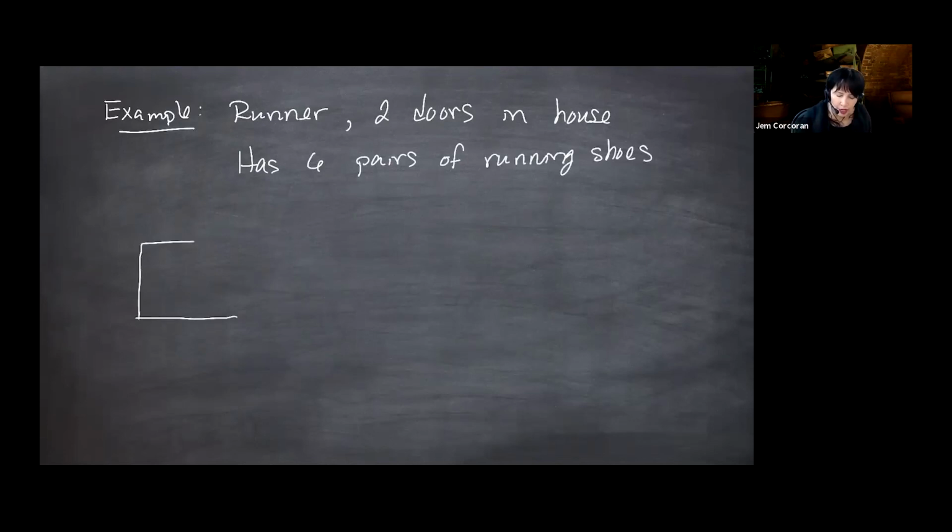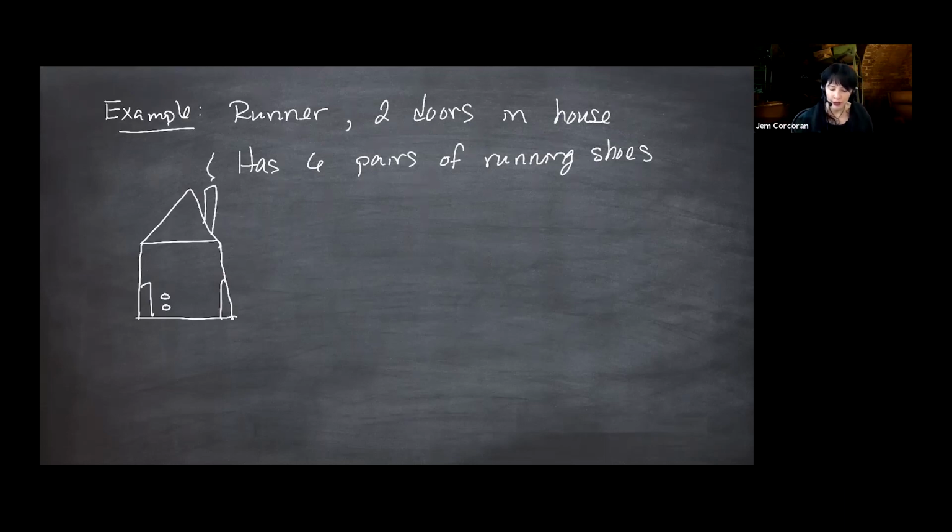Let's just draw this with a kind of a picture. So this is the runner's house, and there's a door, and there's a door. The runner has 6 pairs of shoes that he or she leaves in piles by the door, much like me. So maybe on one day, each of these circles is representing a pair, not a single shoe.